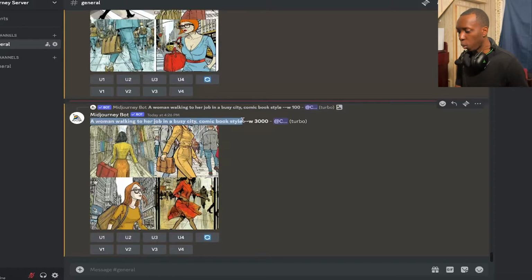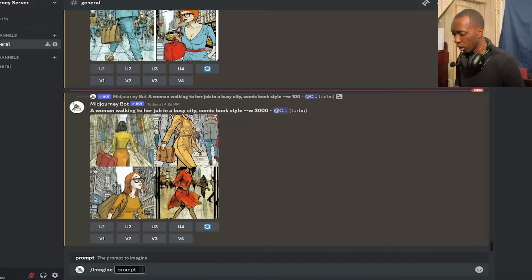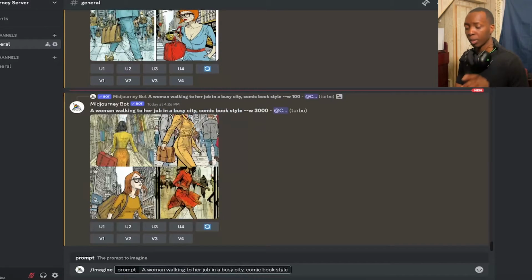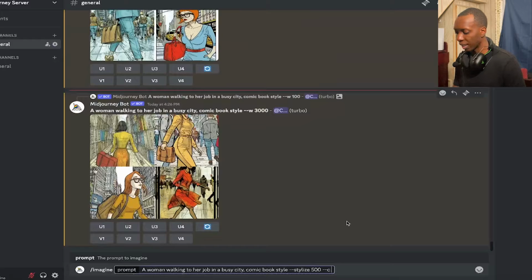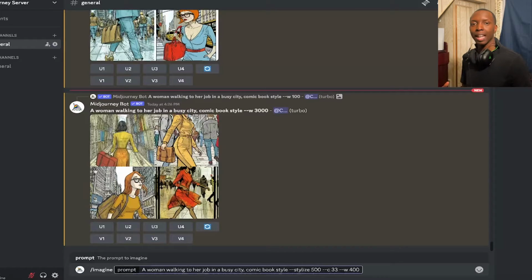So let's say we wanted this same prompt, a woman walking to her job in a busy city in the comic book style, dash dash stylize of 500. So we do want it to look quite good. Dash dash chaos of, let's say, 33. And a dash dash weird of 400. Right? So now we have stylize, chaos, and weird. Let's see what we get.